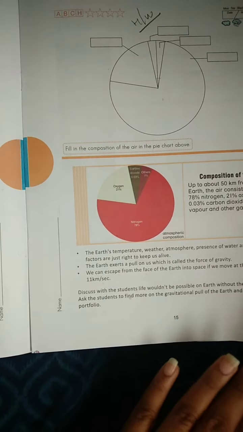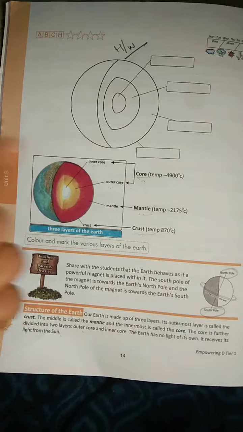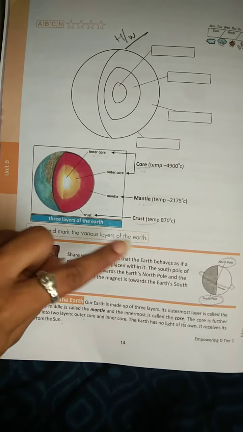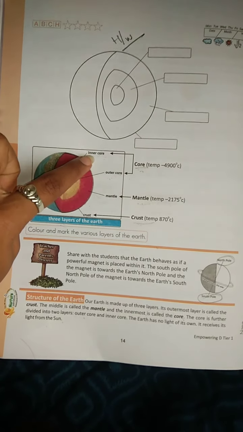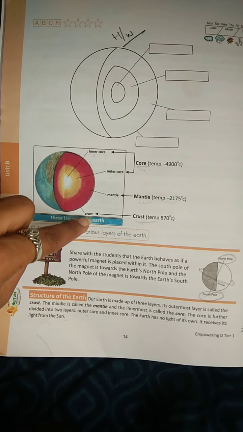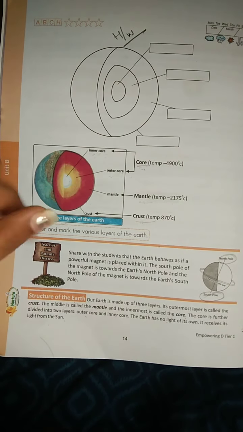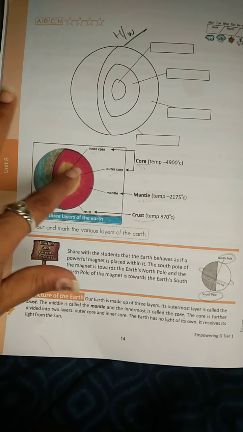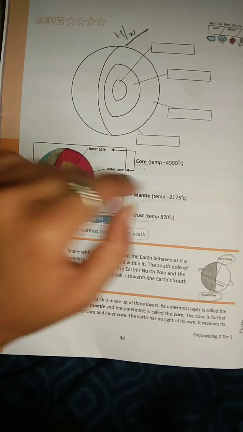Anyway, students, we'll discuss further in a later class. What have we studied? The structure of the earth. How many layers do we have? 3 layers. Which are those? Core, mantle and crust. The core is subdivided again into 2 layers, inner and outer. The outer layer is known as the crust, the middle layer is the mantle, and the 2 inner layers are known as the core.